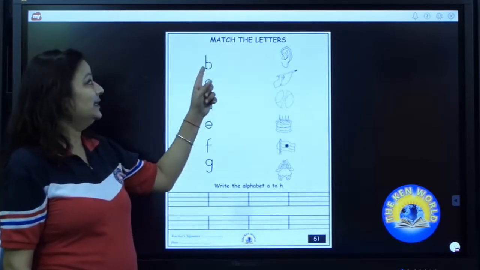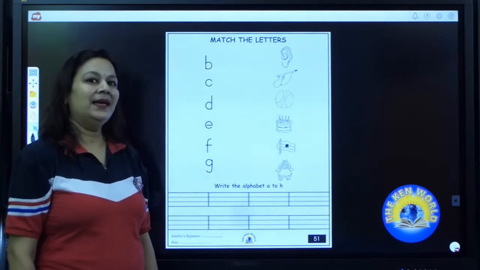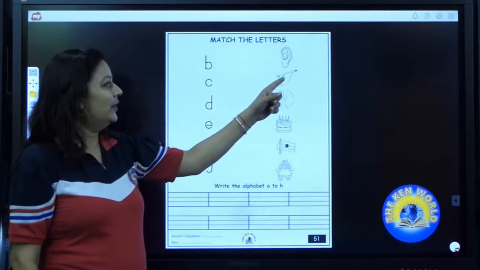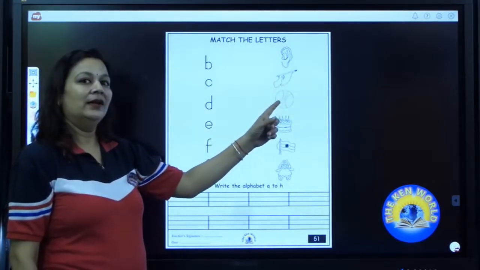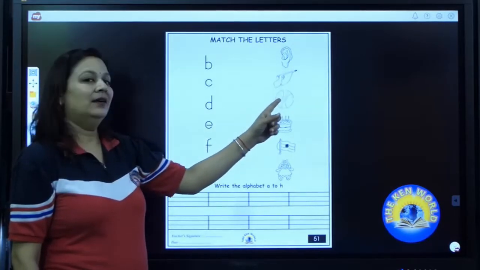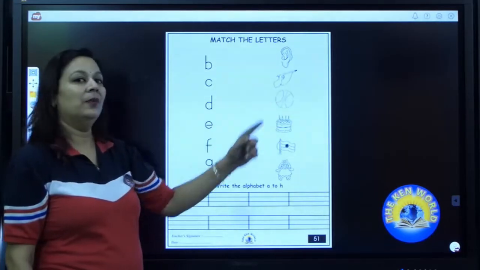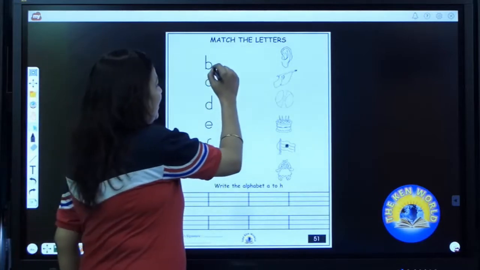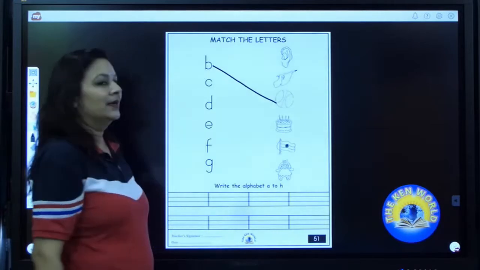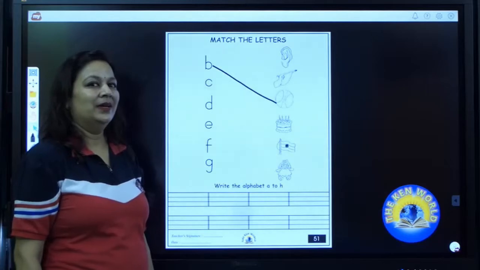Now tell me which letter is this? B. B for ball. So we have to spot out where is ball. Here it is. So we have to match B with ball. Now match it. Have you done? Great job.